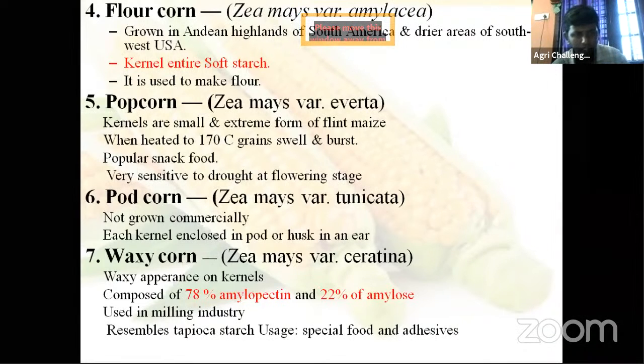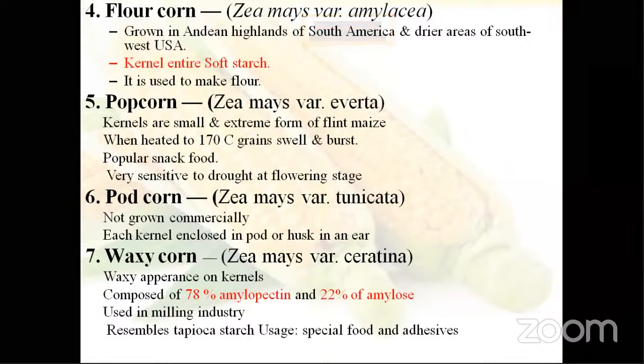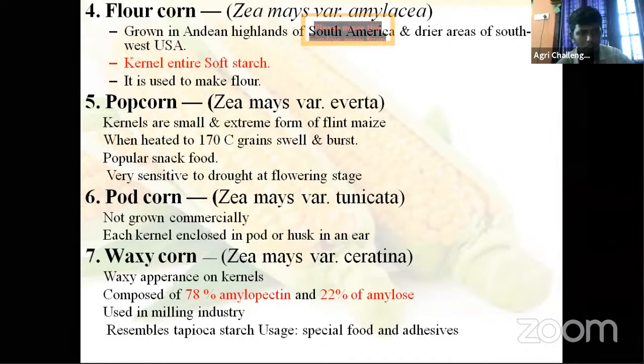Then next one is waxy corn. Zea mays ceratina. Wax purpose, mostly cultivating in America, China. Composed of 78% amylopectin. Just see, all the above types of maize only contain amylopectin. But here 78% amylopectin and 22% amylose. That's why it's waxy. Used in milling industry.